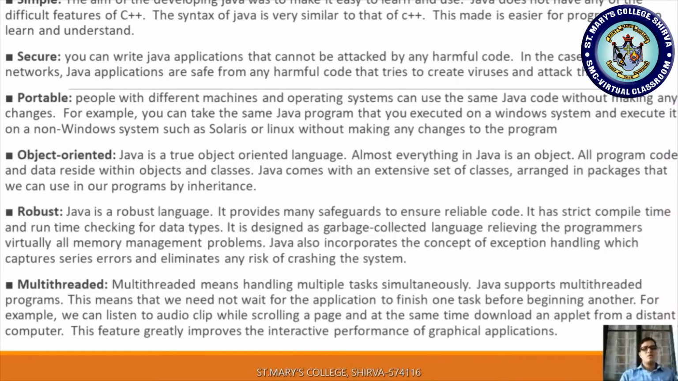Next one is robust. As you know, what is robust? Java is a robust language. It provides many safeguards to ensure reliable code. It has strict compile time and runtime checking for the data types.